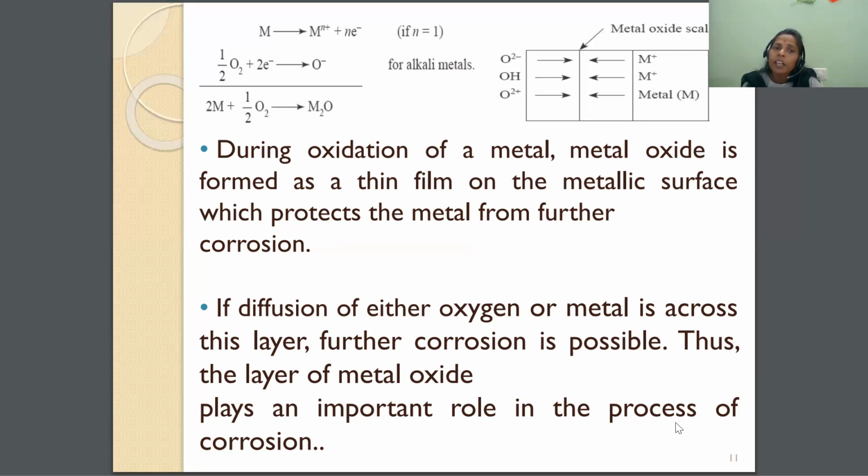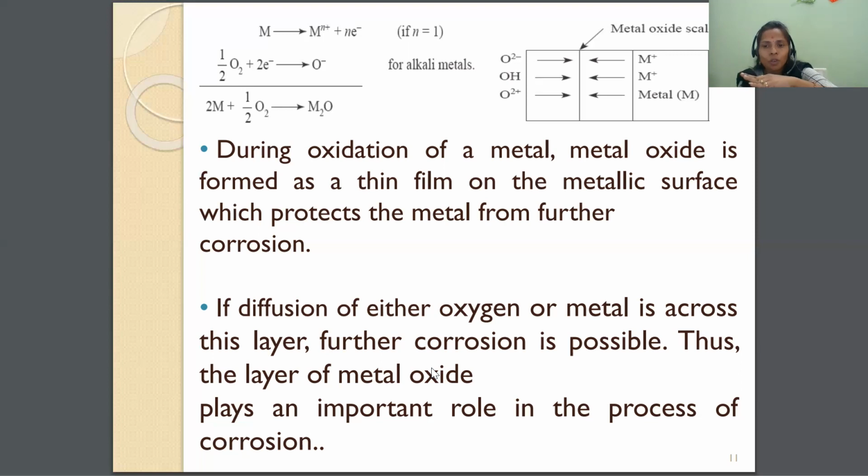But there are some disturbances here. If there is diffusion of either oxygen or metal across this layer, further corrosion is possible. Let us assume this is metal and this is the oxide layer. If there are any pores or cracks on the oxide layer, the metal will be exposed to the environment.